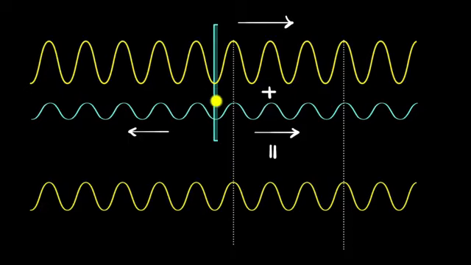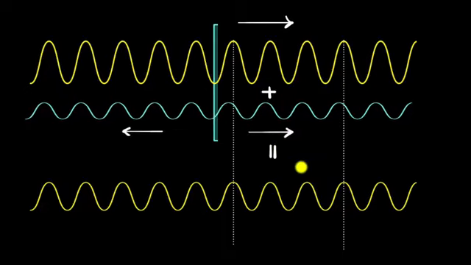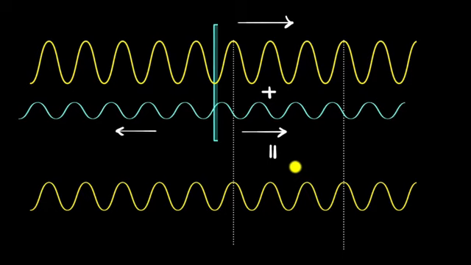But if we do the math, it turns out for visible light frequency and for glass-like material, we would find that the secondary waves are not completely lined up, but they're slightly shifted back like this. In fact, the peak of this will line up with the zero of the secondary wave, something like this. This is how they will line up. Unfortunately, we'll not be able to understand intuitively why it lines up that way because we'll have to do the math, which we're going to skip over here.